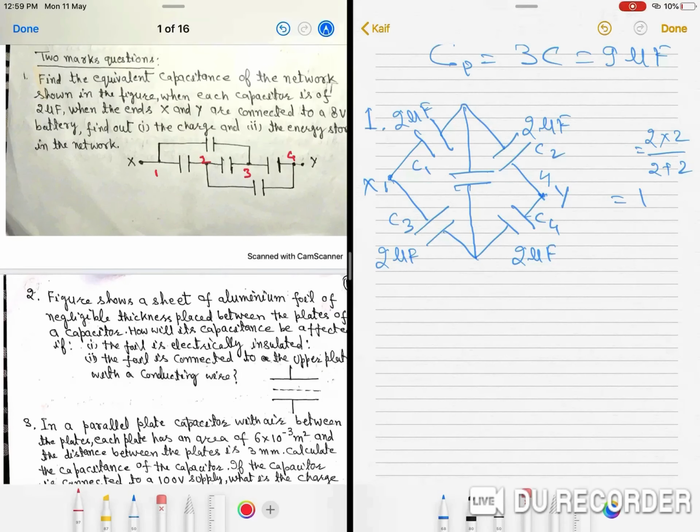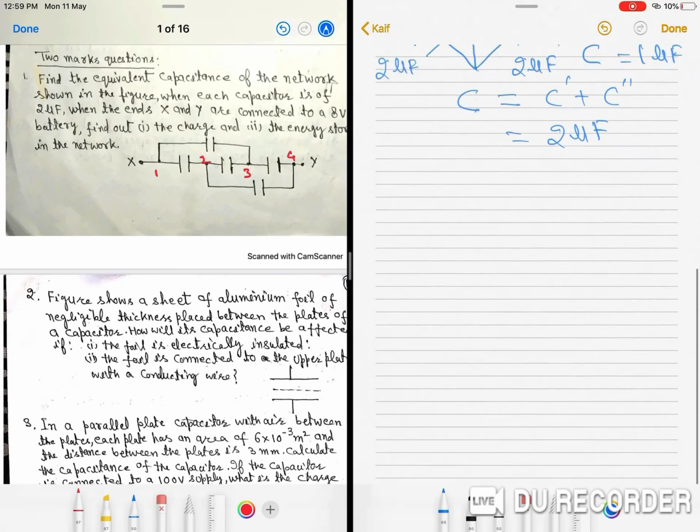C dash is equal to, and the equivalent of C3 and C4, denoted by C double dash, is also 1 microfarad. So C dash and C double dash are in parallel. So the equivalent total capacitance, or net capacitance, will be C dash plus C double dash. It will be 2 microfarad.